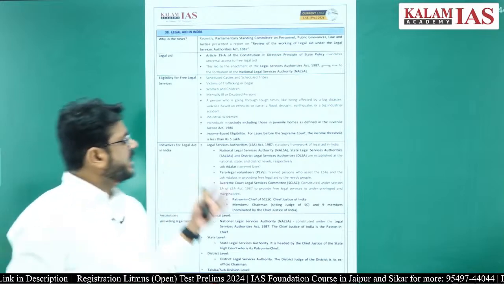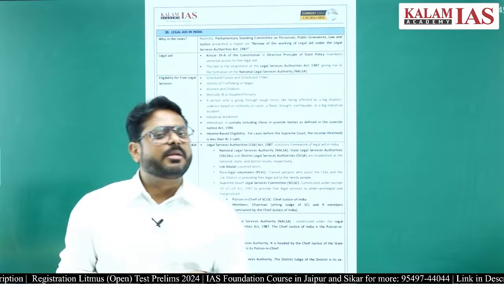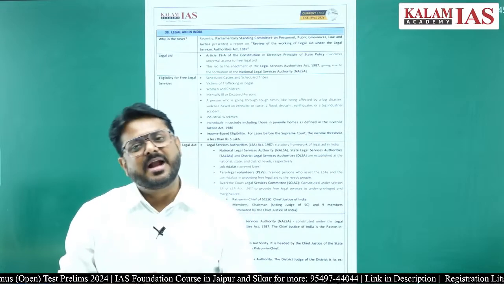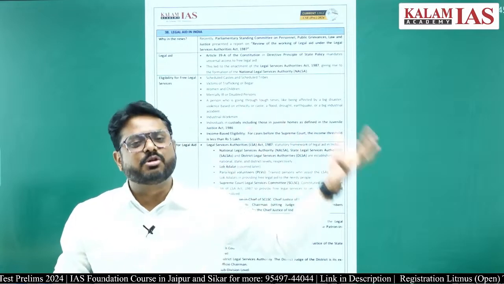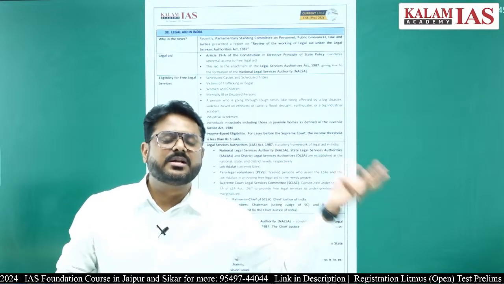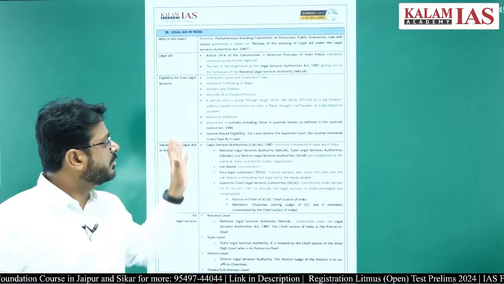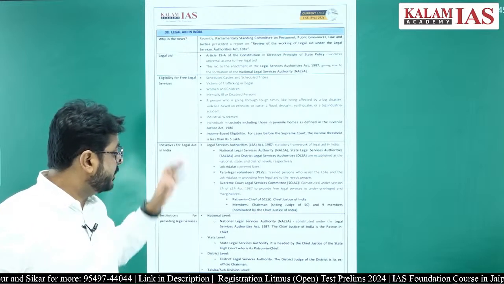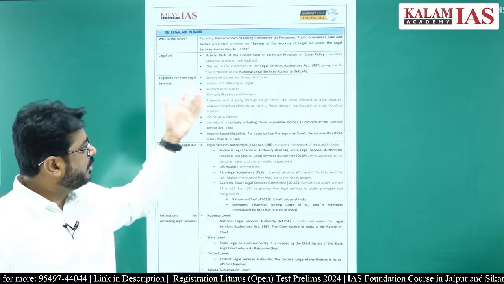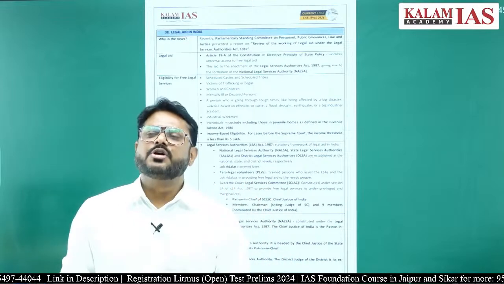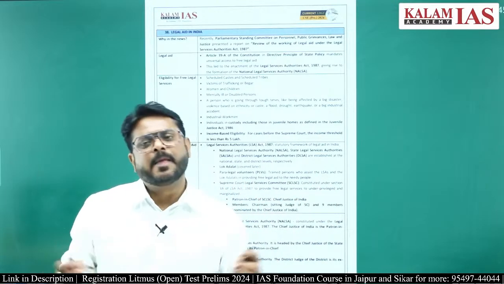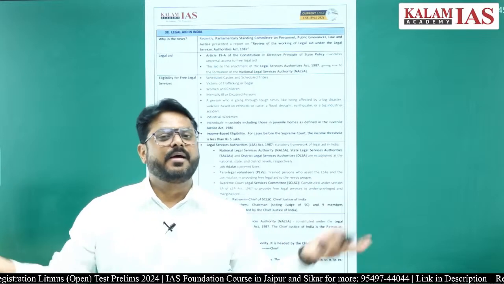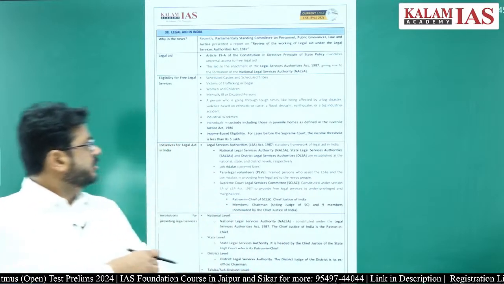For legal aid service, there is the Legal Services Authorities Act 1987 of the Constitution of India. Under this there is NALSA, the National Legal Services Authority, SALSA, the State Legal Services Authority, and also DLSA, the District Legal Services Authority. So all these are there. Why have they brought this? Because many poor sections are there inside the country who are not able to get justice, and right to justice is there under the fundamental rights. Right.